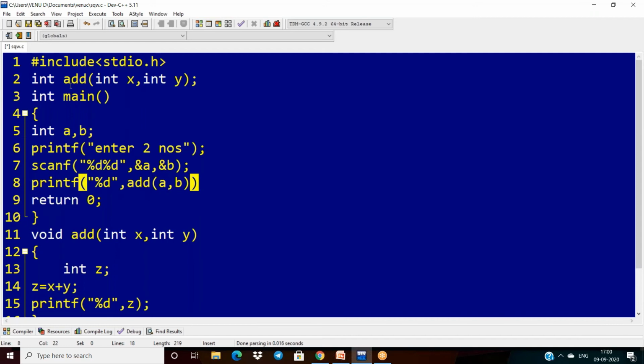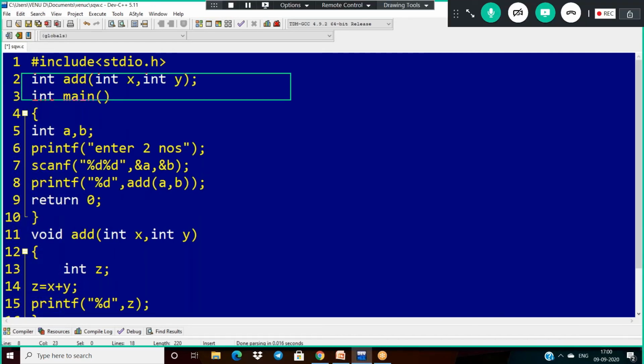This is my function declaration, and I am calling this function. The return type is integer, so that is why I'm taking the format specifier percentage d. If it is float, in this place I take float. If it is character, I take character.